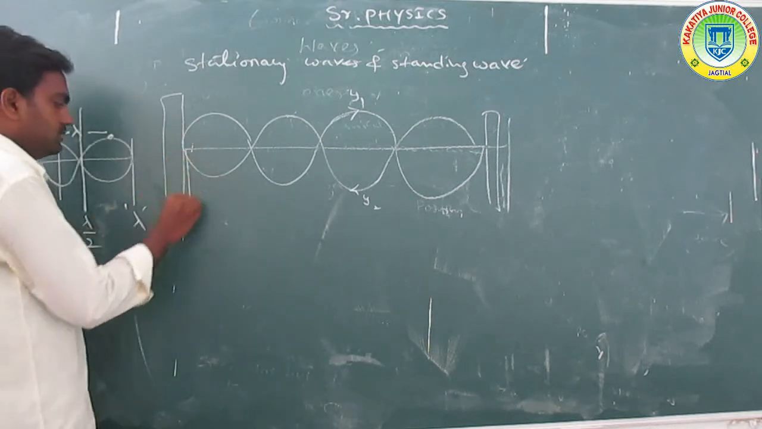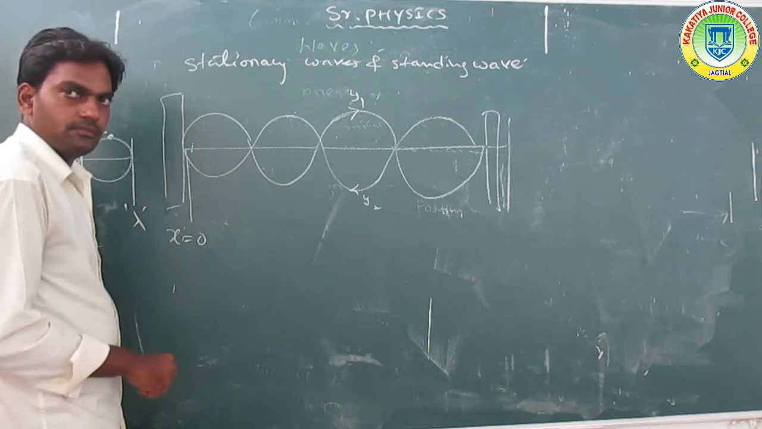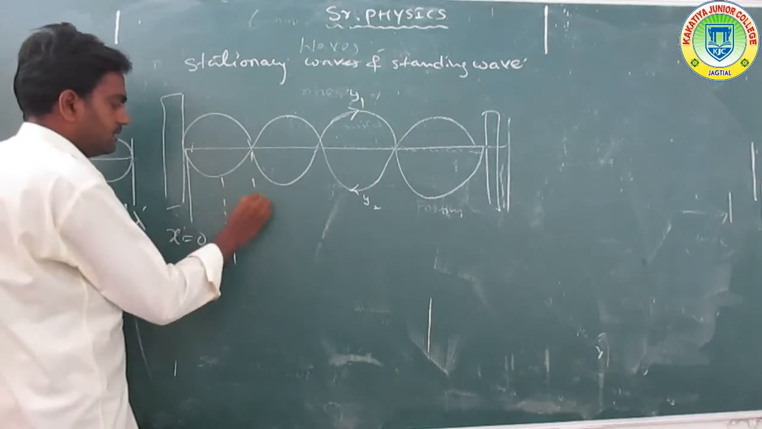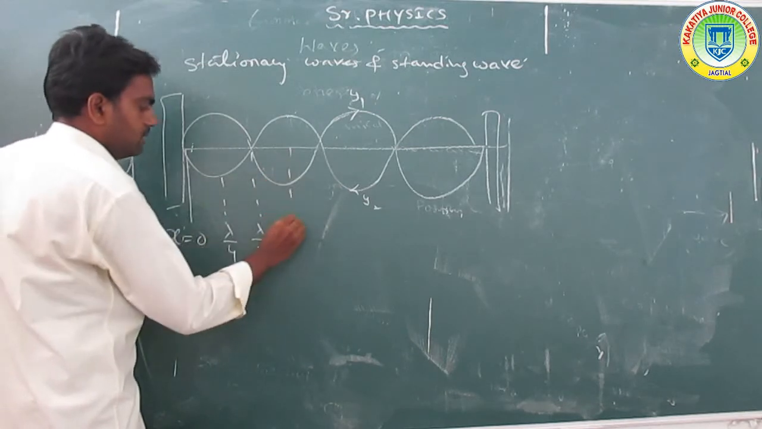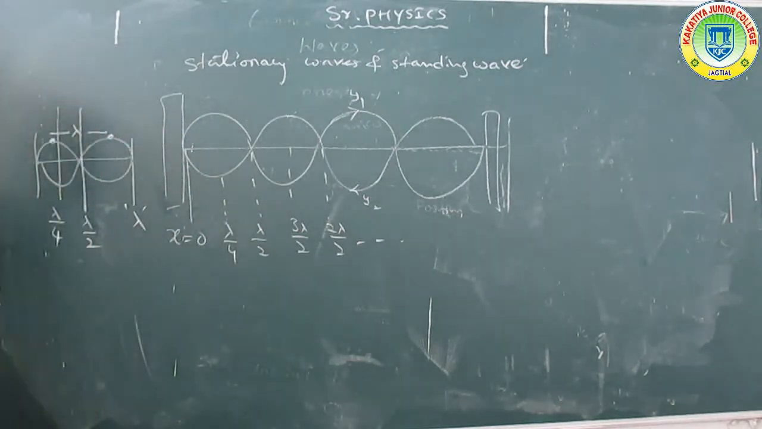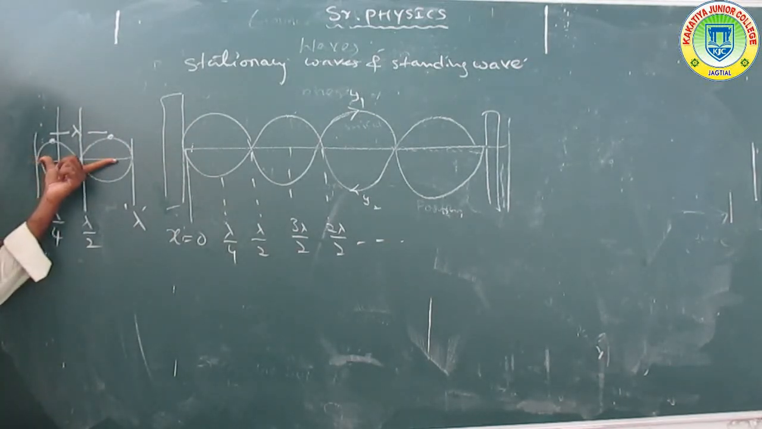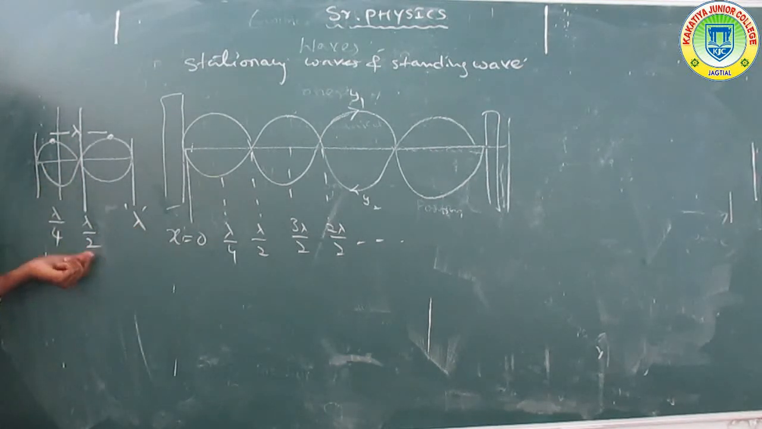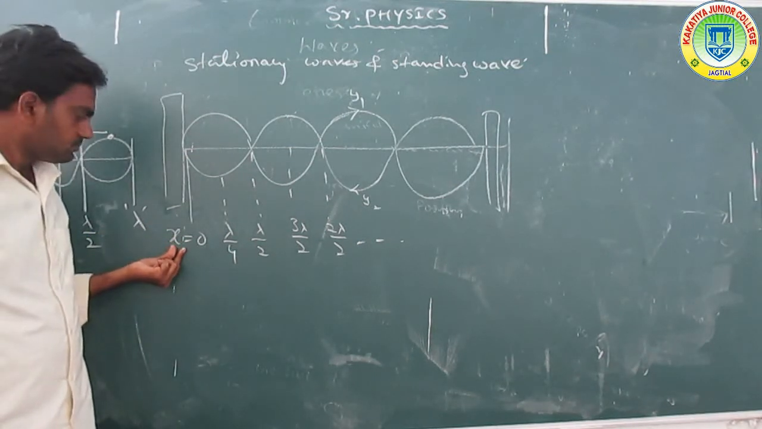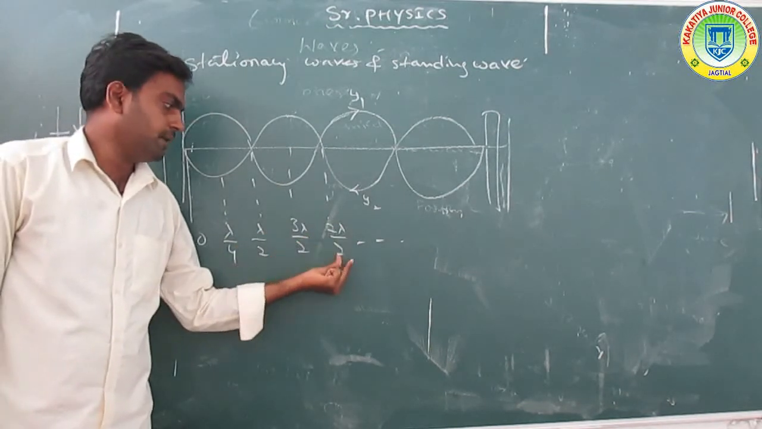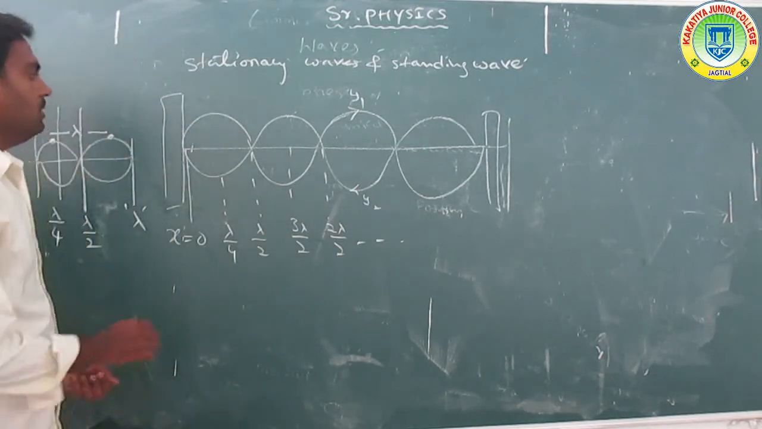Here observe: this is the position x equal to 0. Here is lambda by 4, here lambda by 2, here 3 lambda by 2, here 2 lambda by 2, and so on. So one complete cycle is formed, and it is taken as the wavelength, lambda. Half of the wavelength is lambda by 2. Observe these positions: x equal to 0, lambda by 4, lambda by 2, 3 lambda by 2, 2 lambda by 2, etc.